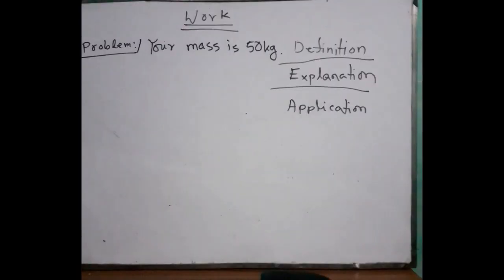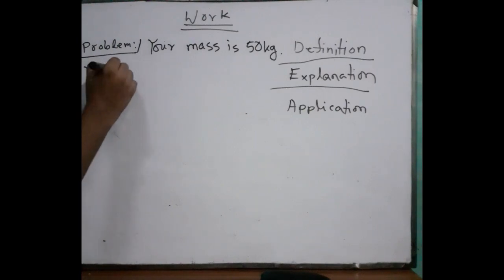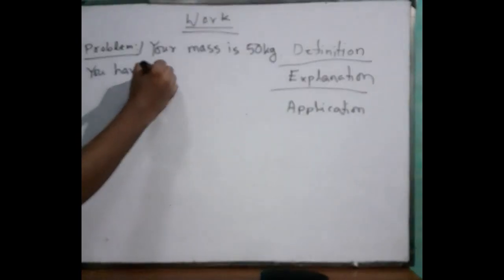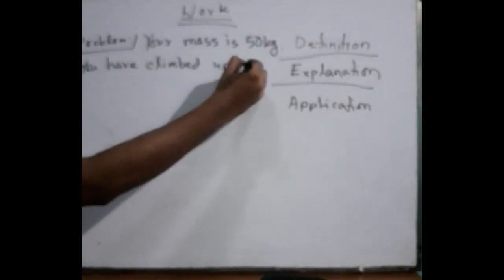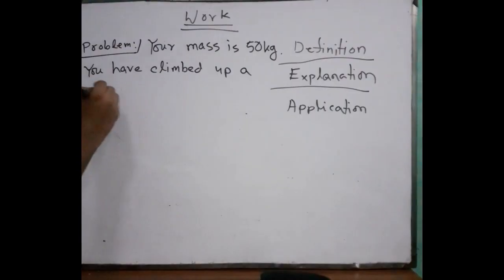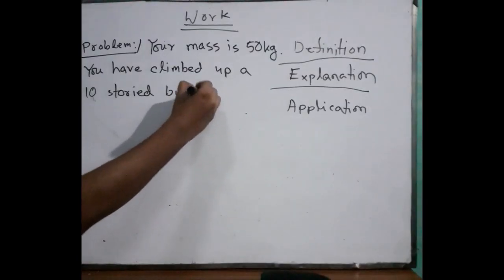Your mass is 50 kg. You have climbed up a 10-story building. How much work have you done?